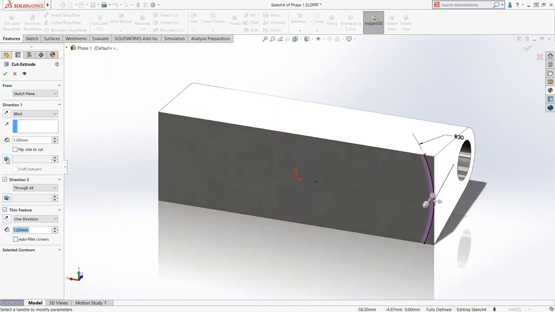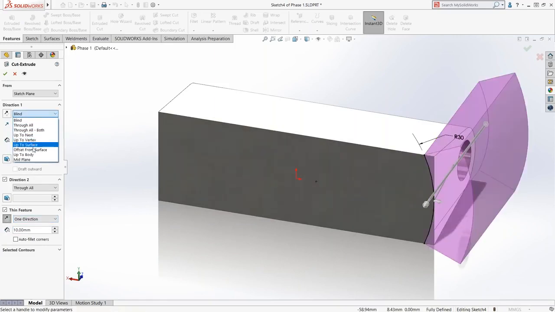I'm going to cut using that sketch right there, and I'm going to make this a thin feature. We'll make it like, I don't know, 10. I'm going to flip the direction of my thin material, and make sure that it goes all the way out, or through all.